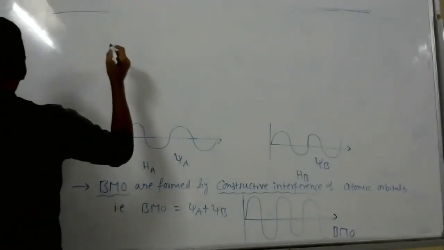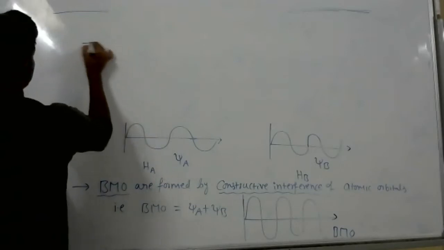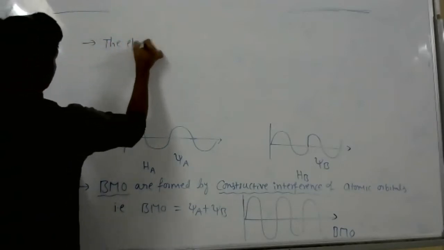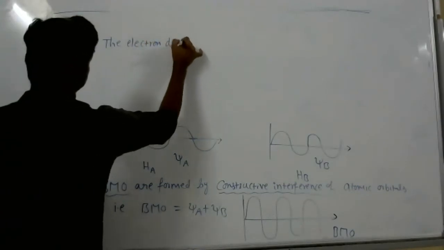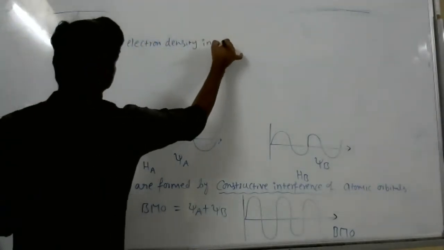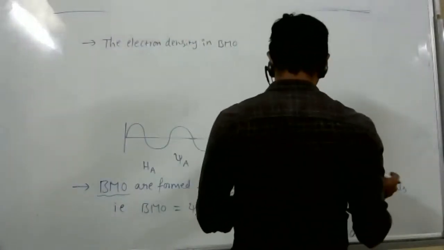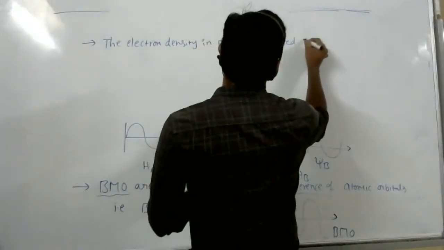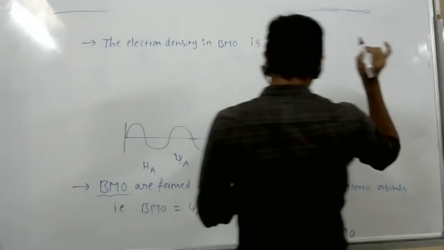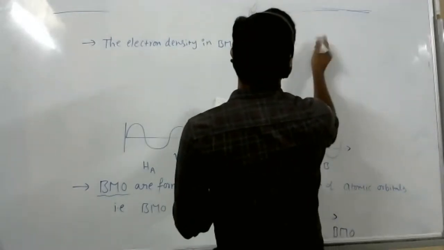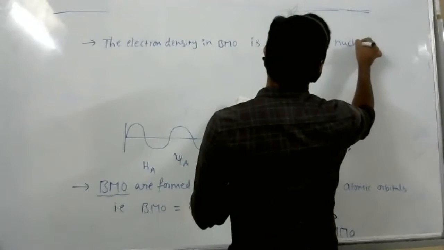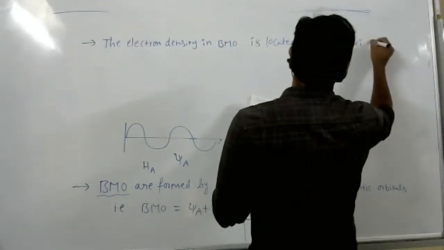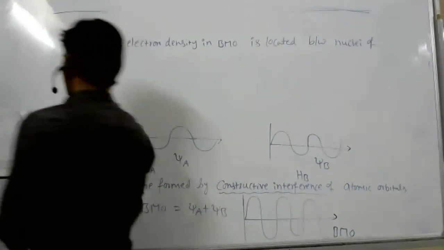So the electron density in BMO is located between the nuclei of the bonded atoms.